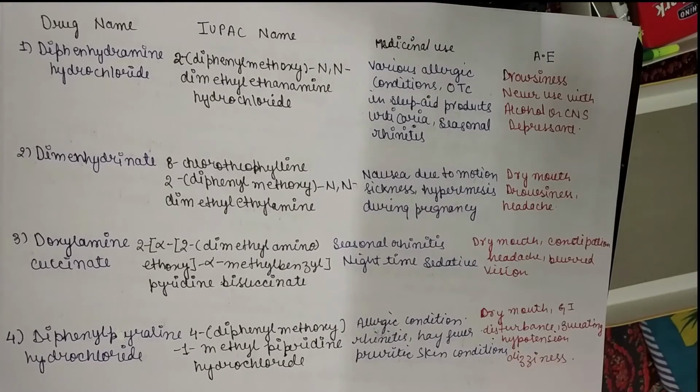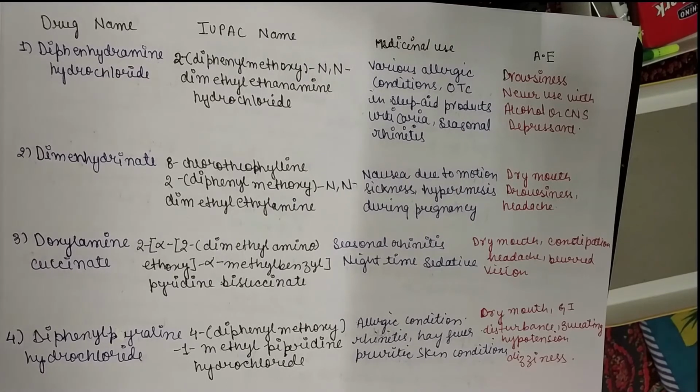Next section is about the drug name, IUPAC name, their medicinal use and adverse effects. See, the IUPAC name is generally used in competitive exams and short type questions during examination. See, most of the H1 antagonist drugs are almost used in allergic reactions. So if you forget the medicinal use, just simply remember that it is used in allergic conditions.